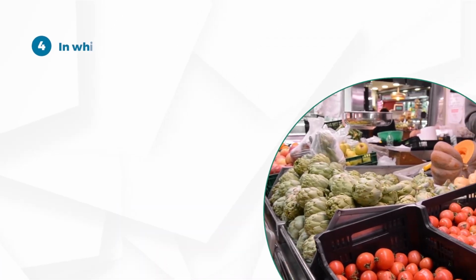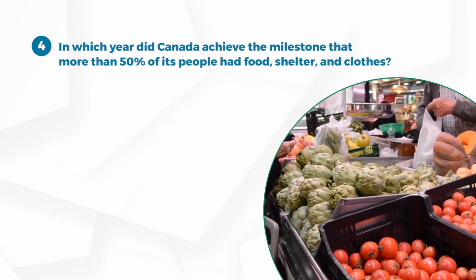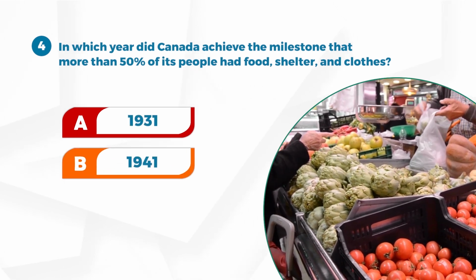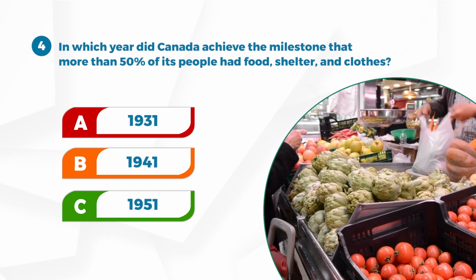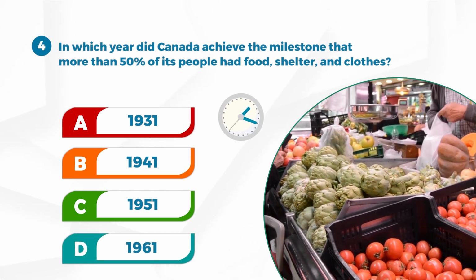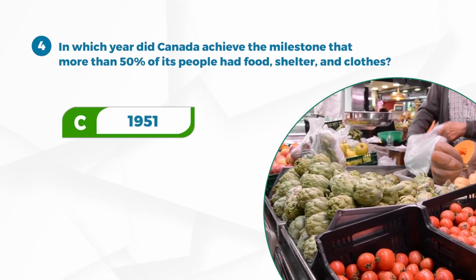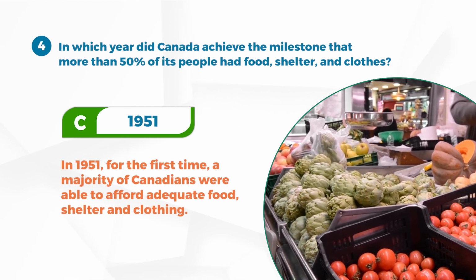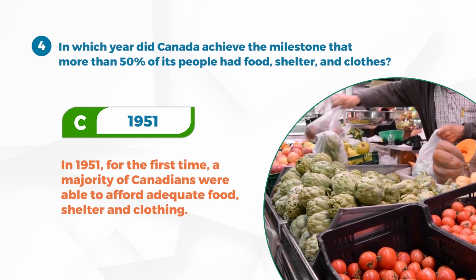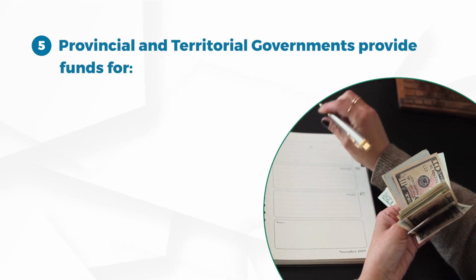Number 4. In which year did Canada achieve the milestone that more than 50% of its people had food, shelter, and clothes? A. 1931, B. 1941, C. 1951, D. 1961. Answer C. 1951. In 1951, for the first time, a majority of Canadians were able to afford adequate food, shelter, and clothing.